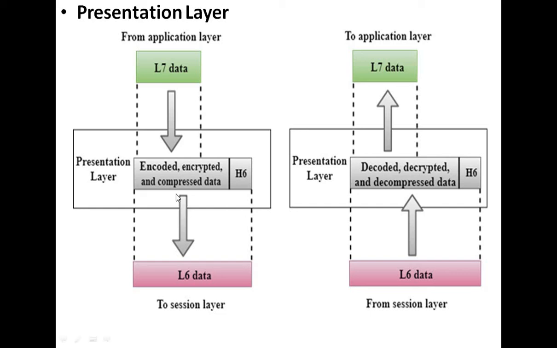Then what is compression? Compression of data means reducing the number of bits to be transmitted. Suppose a huge amount of bits are there and we have a small storage area, then we have to compress the data to store it in that small area. That process is known as compression of data. Compression is nothing but reducing the number of bits to be transmitted. This is all about the presentation layer.